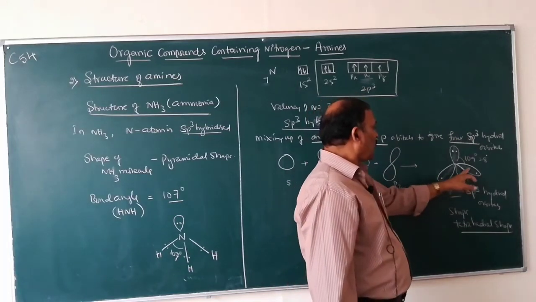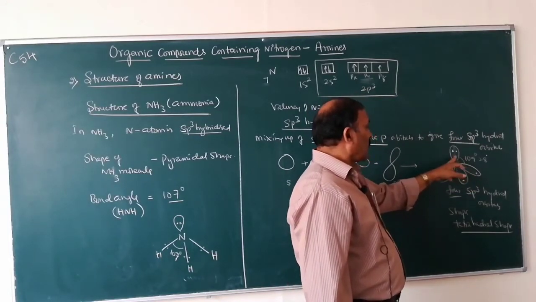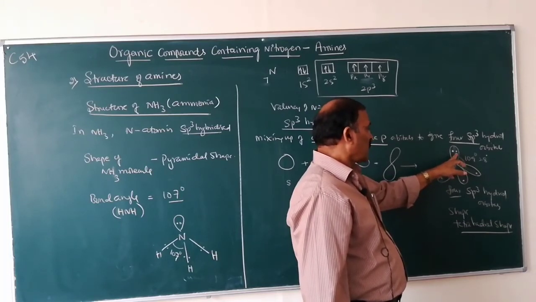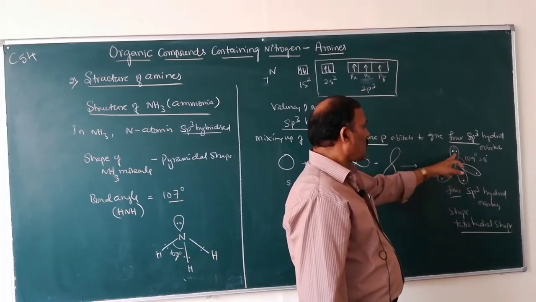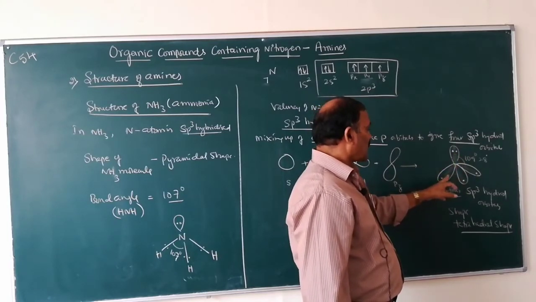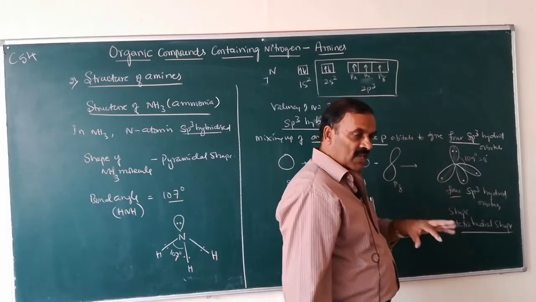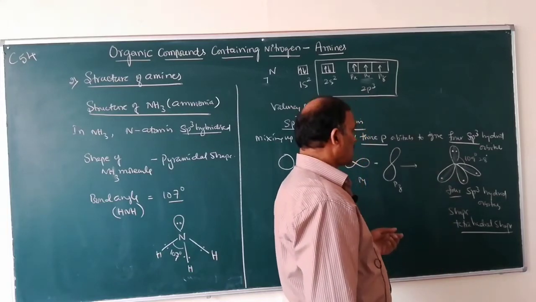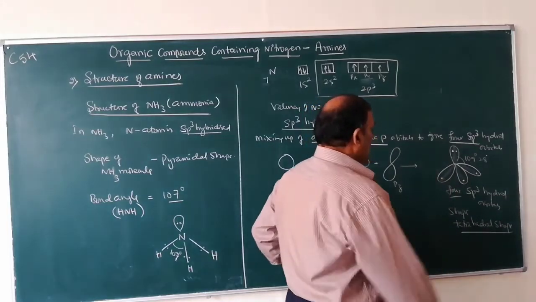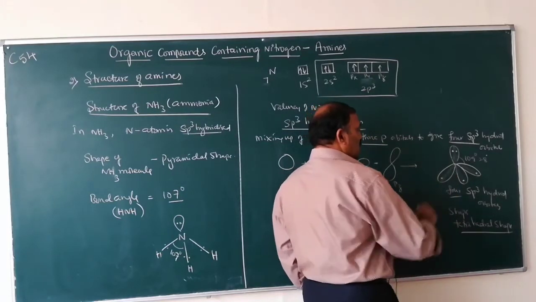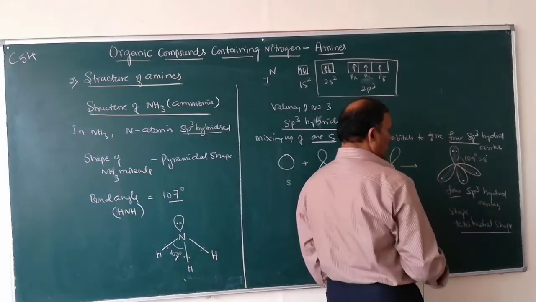So out of 4 hybrid orbitals, one of the hybrid orbitals gets 2 electrons. These electrons are called non-bonding electrons. The unpaired electrons are called bonding electrons. So this is the situation in case of the nitrogen atom.